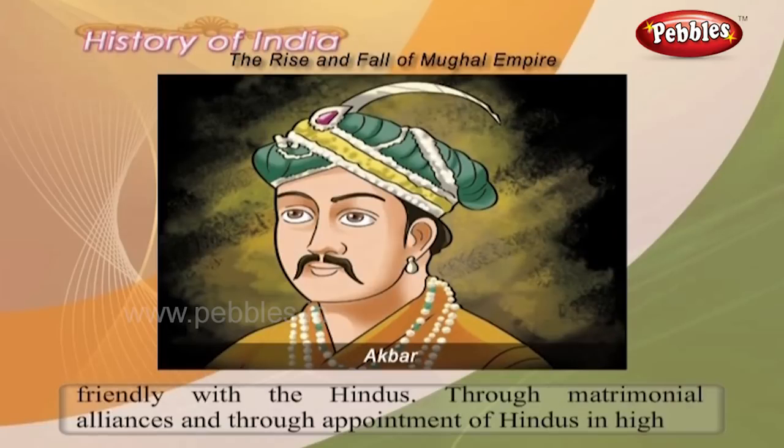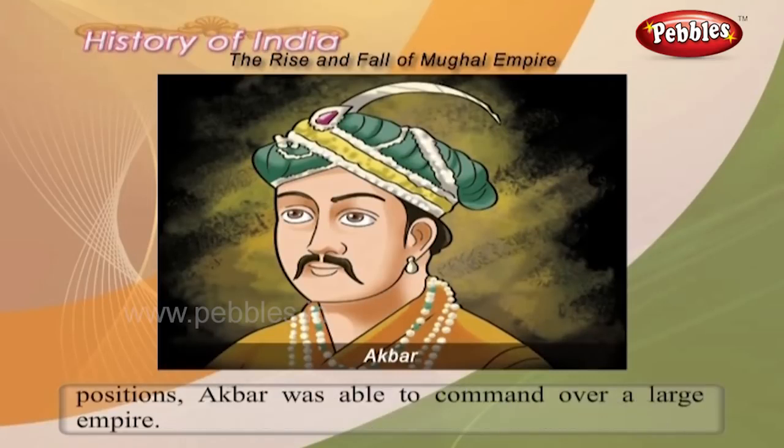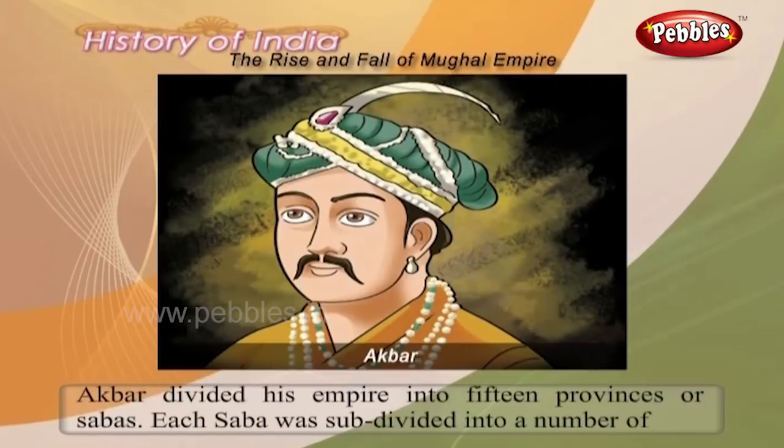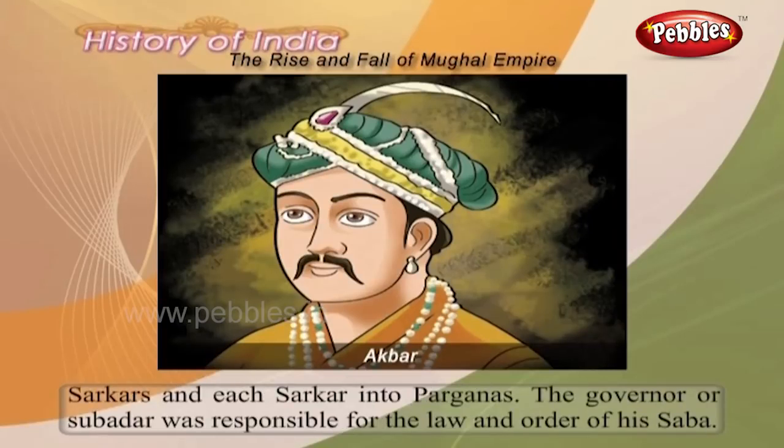He was very friendly with the Hindus. Through matrimonial alliances and through appointment of Hindus in high positions, Akbar was able to command a large empire. Akbar divided his empire into 15 provinces or subas. Each suba was subdivided into a number of sarkars and each sarkar into parganas.